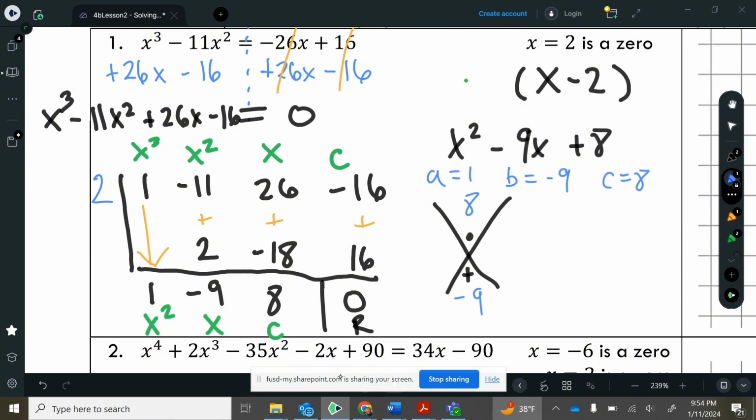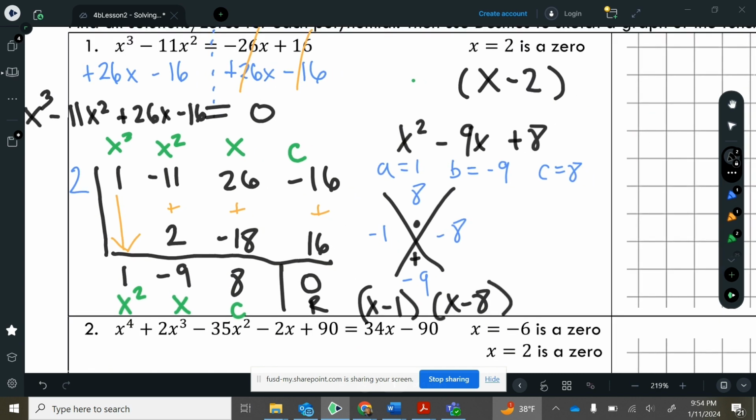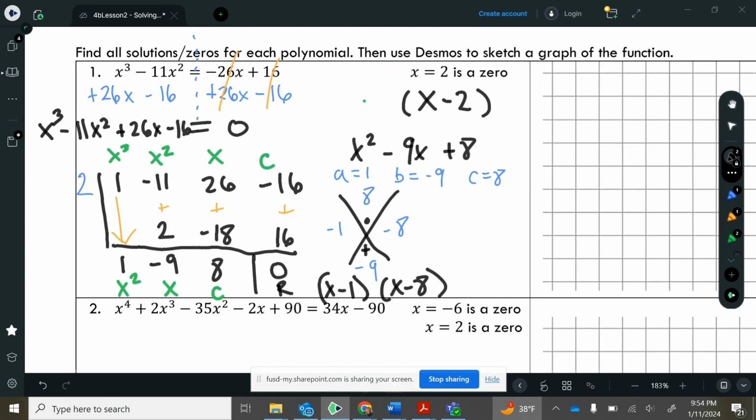So the two numbers that are going to multiply to make a positive 8 and add to make a negative 9 are going to be negative 1 and negative 8. Okay, so this is going to give us two more factors here, x minus 1, and then from here, x minus 8. And now we've got all the three factors.